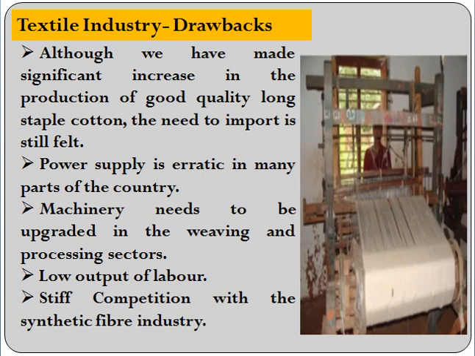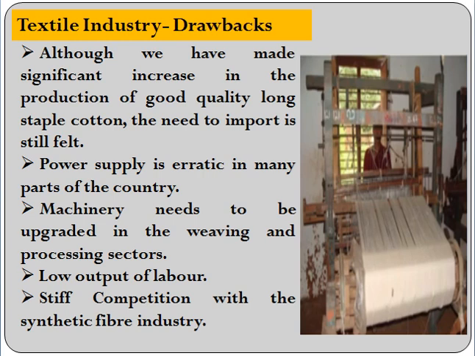But the other thing is that the power supply is erratic. Erratic means uncertain. That is, in our country, power supply is uncertain, or you can say erratic. So that is the problem faced by most of the major parts of the country. Then machinery needs to be upgraded because there are many areas where the machines that are used are old and outdated.